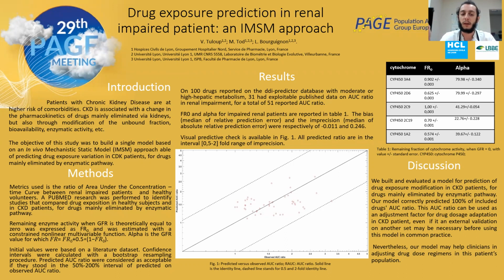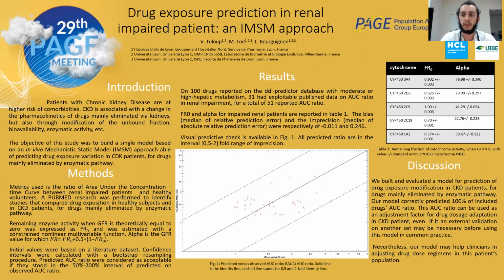The predicted AUC ratio of our model were considered as acceptable if they stood in the 50 to 200% interval of predicted unobserved AUC ratio. We had a total of 51 reported AUC ratio available from our literature datasets. FR0 and alpha for impaired renal patients are here reported.